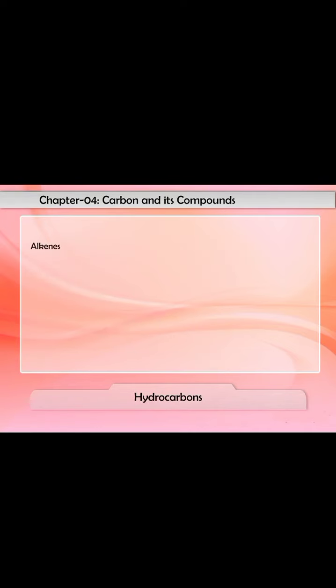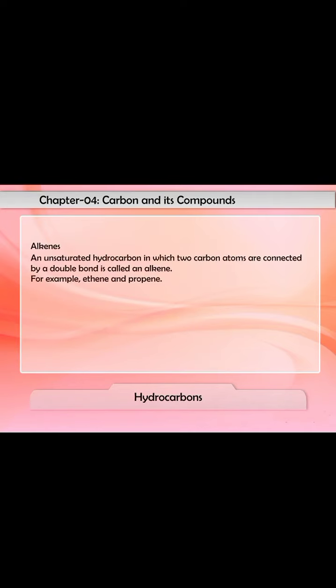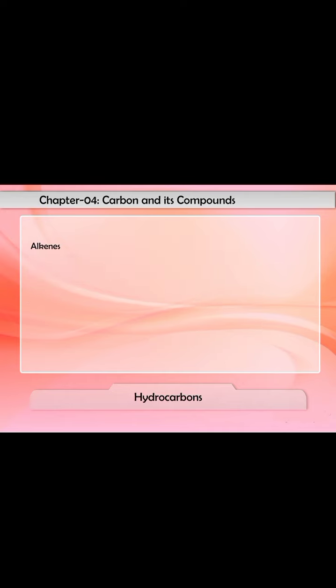1. Alkenes. An unsaturated hydrocarbon in which two carbon atoms are connected by a double bond is called an alkene. Alkenes contain a double bond between two carbon atoms which is formed by the sharing of two pairs of electrons. For example, ethene and propene. The general formula of an alkene is CnH2n, where n is the number of carbon atoms in one molecule.